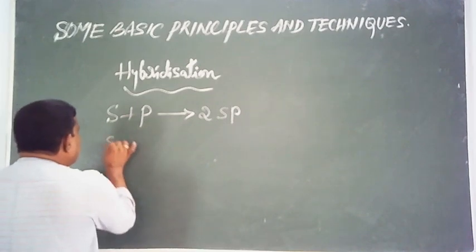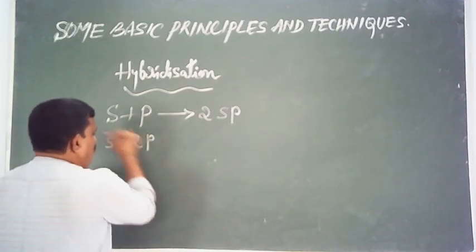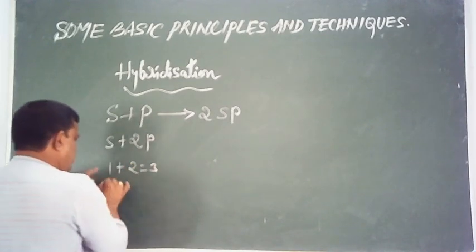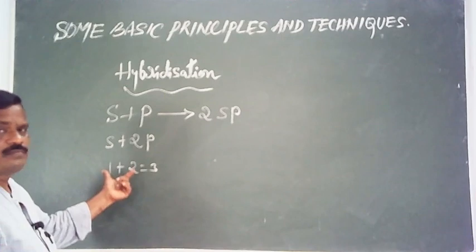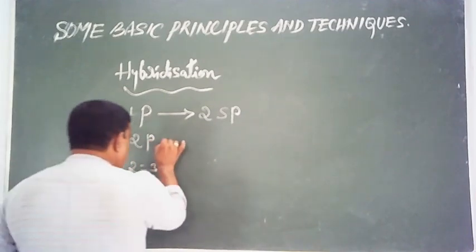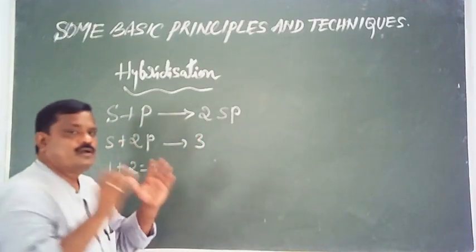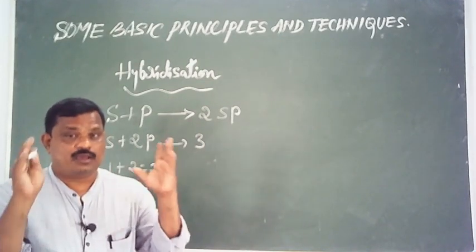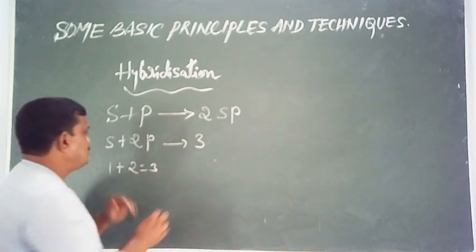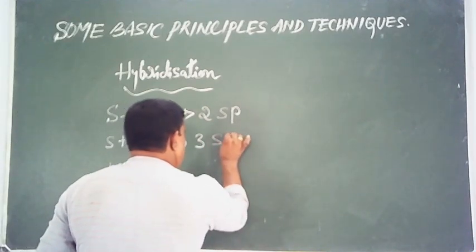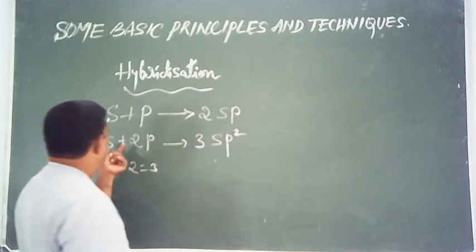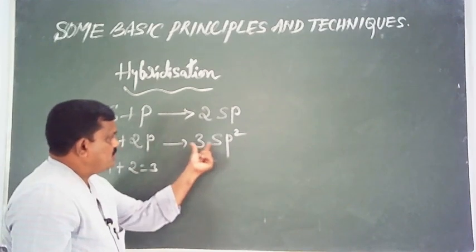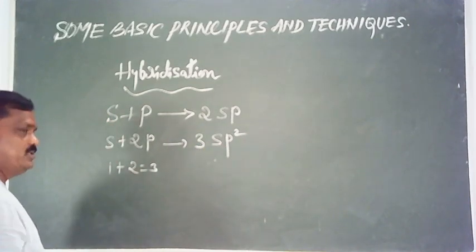Suppose one s and two p orbitals, totally 3 atomic orbitals are undergoing hybridization. So in this case we get 3 hybrid orbitals of identical shape and same energy. The name of the hybrid orbital is sp2. 1 s and 2 p gives 3 sp2 hybrid orbitals.